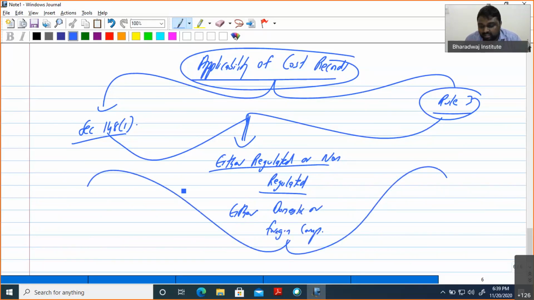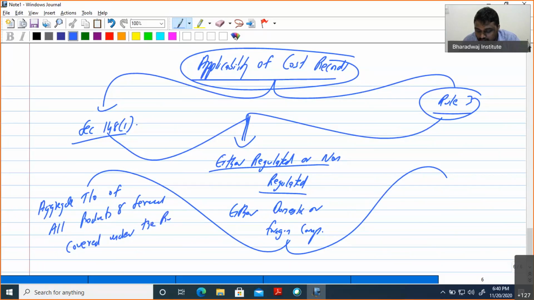The provision tells that if it is engaged in the manufacturing or production, that is a general point I'm not making. They tell the aggregate turnover of all products and services covered under the rule. So you will be asked, sir, what is meant by covered under the rule? See, I told you, in your study material backside there will be an annexure where table A and table B will be there.